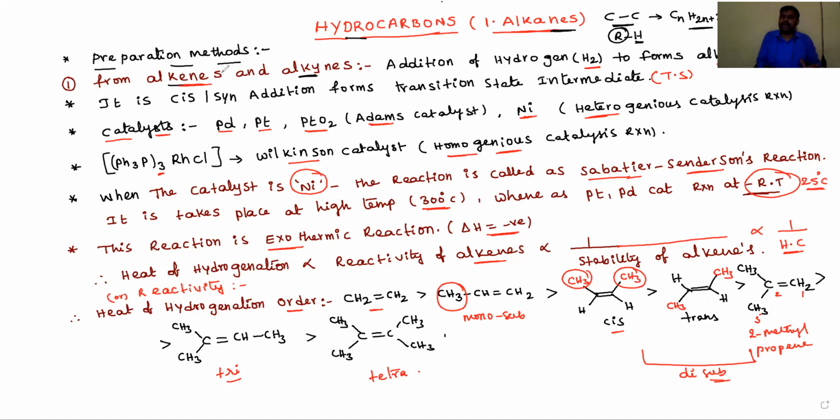Okay, dear students, this is about the preparation of alkanes from alkenes. Let's see some common examples, and I will also discuss the stereochemistry. For example, ethene is present. You just have to add H2 in the presence of a catalyst, either nickel or platinum or palladium.